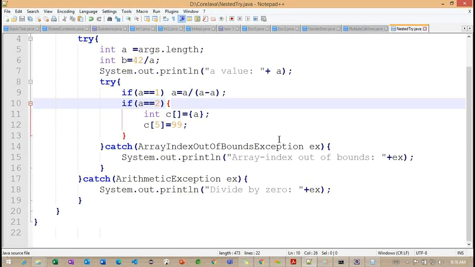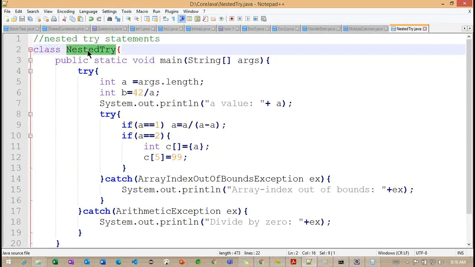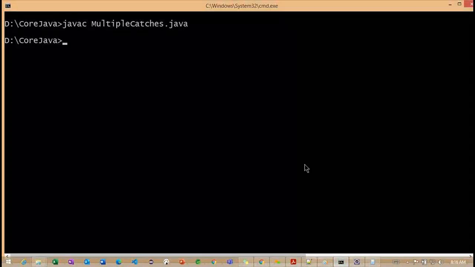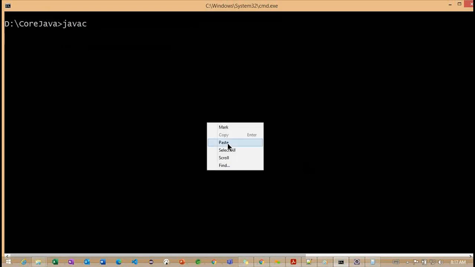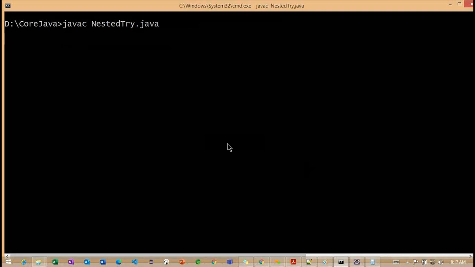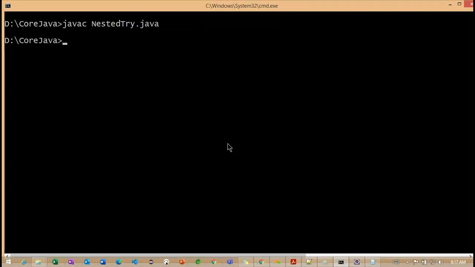Okay. So back to here. Now what I want to do, let me copy this particular class. I want to work with javac NestedTry.java. So it's compiled successfully. Now run NestedTry. If I'm not providing any parameters, can you please let me know which exception we are going to get? If I'm going to enter,